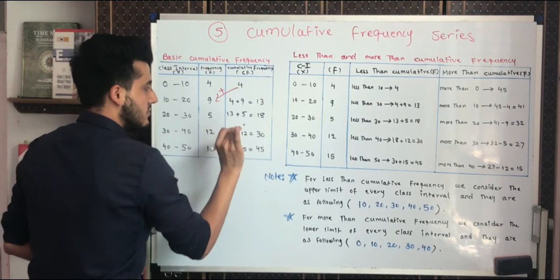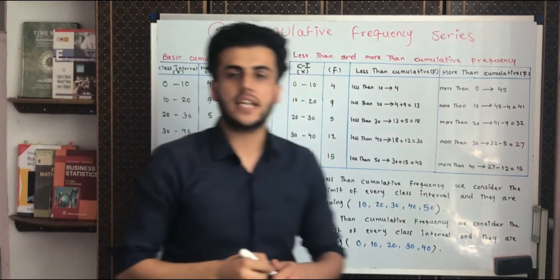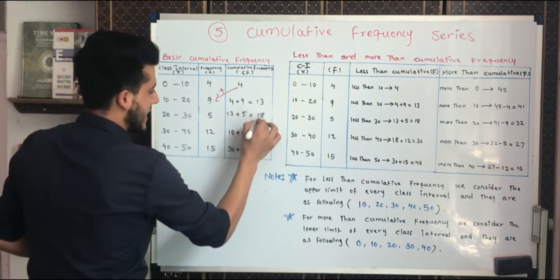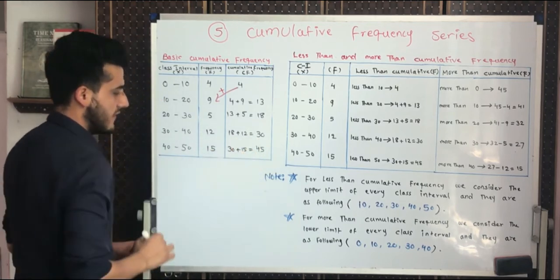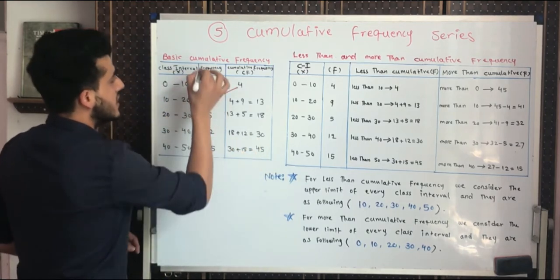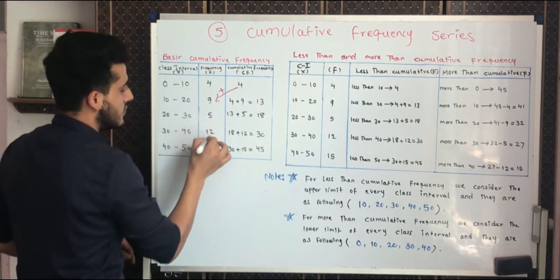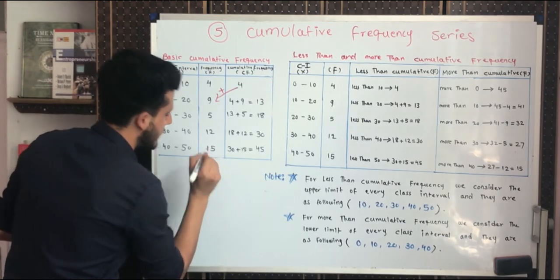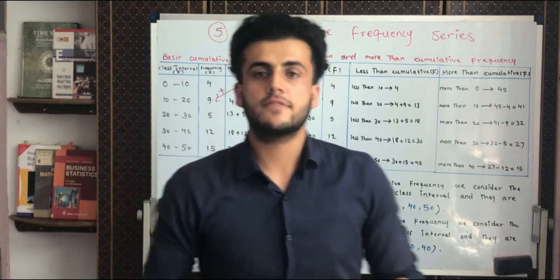Then we take 13 plus 5, because we are accumulating every class interval. 13 plus 5 is 18. 18 plus 12 is 30. 30 plus 15 is 45. If we add all of these frequencies together, 4, 9, 5, 12, 15, this also becomes 45. This was the basic cumulative frequency.